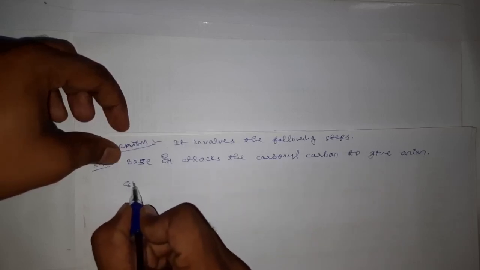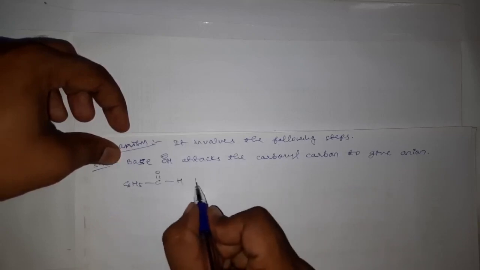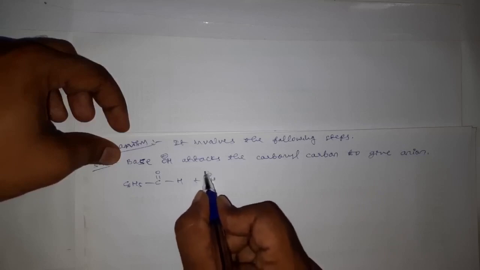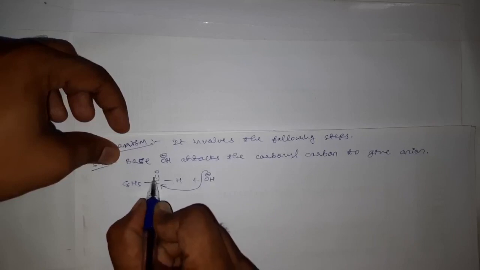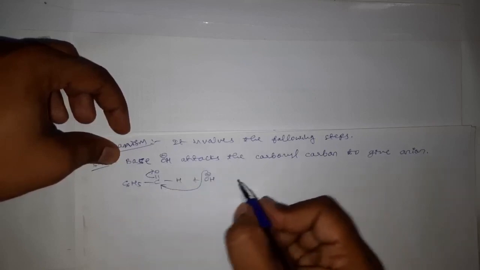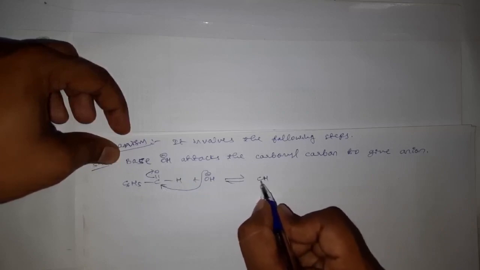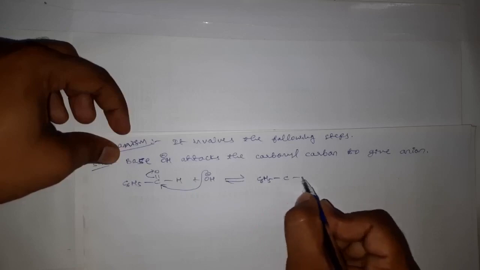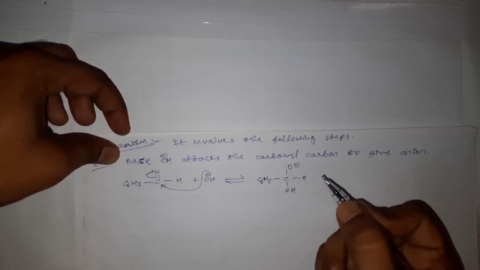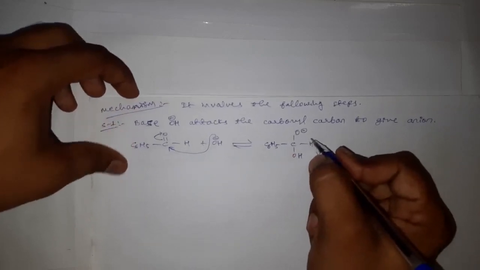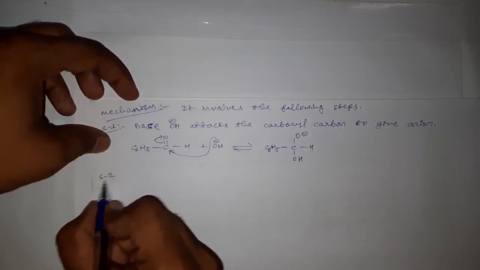The OH minus from the base attacks this carbonyl carbon, and the pi bond electrons move towards the oxygen, and hence we get the anion C6H5CH(OH)O minus, a negatively charged oxygen formed by the attack of OH minus from the base.